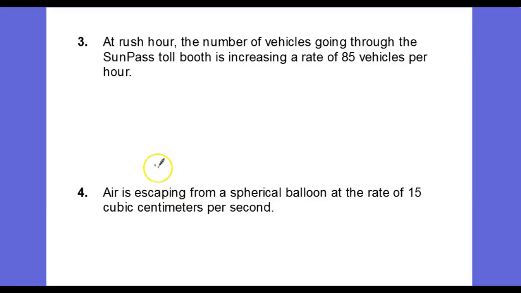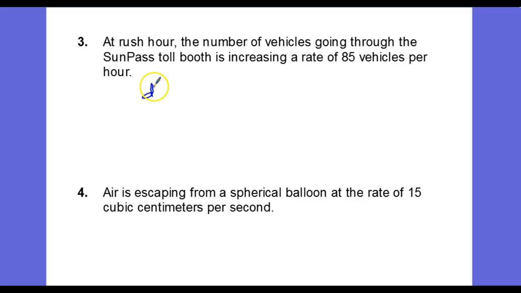In number 3, they have asked us to model rush hour traffic, and we're concerned about the number of vehicles going through the SunPass toll booth, and it's increasing at a rate of 85 vehicles per hour. And so there's a change in something that is occurring here, and it is a change in volume of traffic.